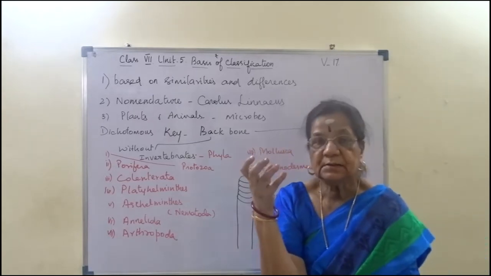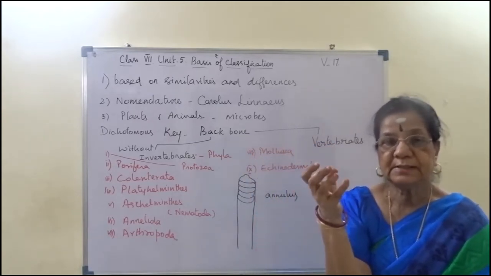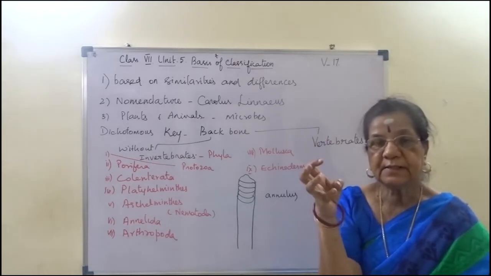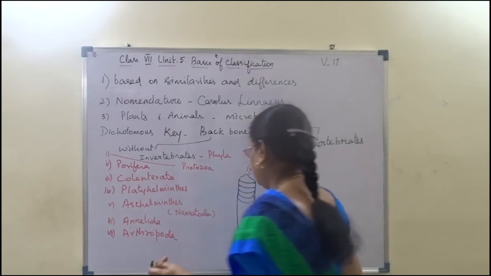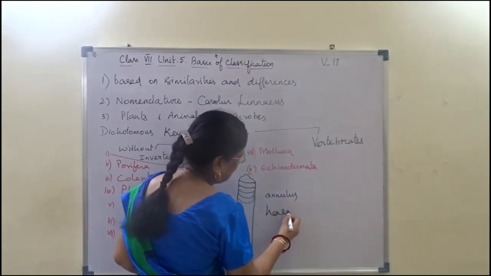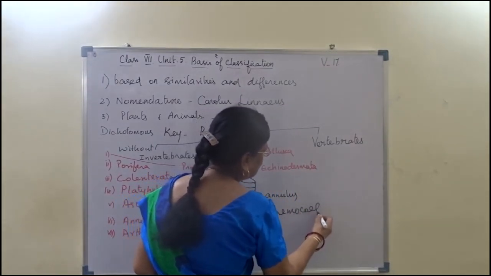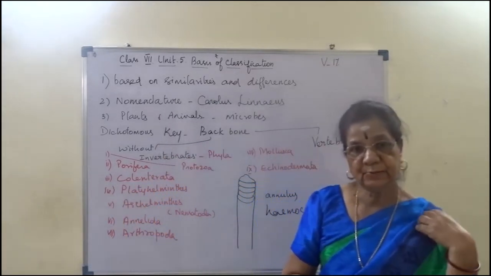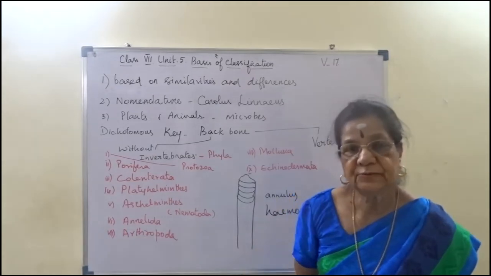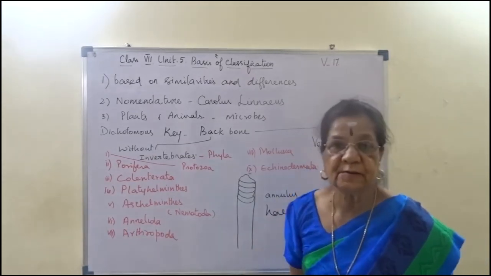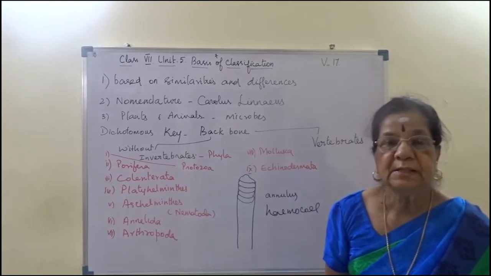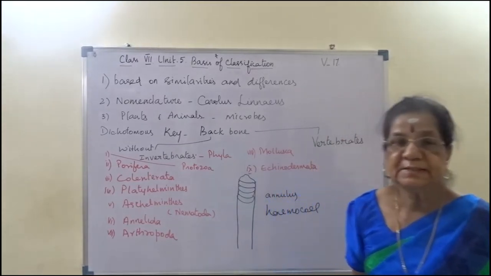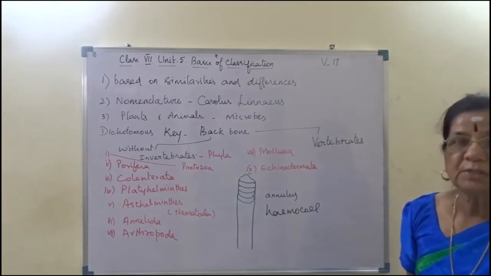And phylum Arthropoda is characterized by the presence of jointed feet, and the body cavity is filled with hemocoel. It is hemolymph. Absence of RBC. The blood will be white in color. So it is called hemolymph. That is the characteristic feature. Excretory organs are Malpighian tubules and green glands. Malpighian tubules and green glands are the excretory organs for phylum Arthropoda.